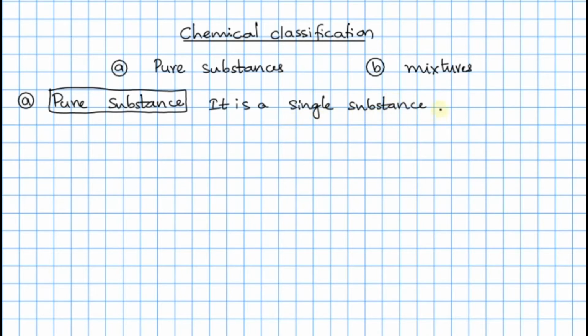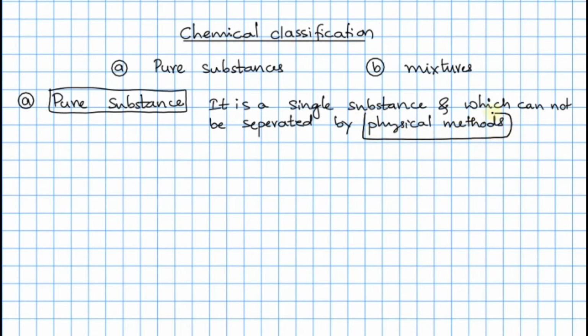Therefore, it is a single substance, and it cannot be separated by physical methods. And one thing about physical methods, we can list them out. Let me just list out all the physical methods here. The physical methods, maybe here we can take, like, hand picking.